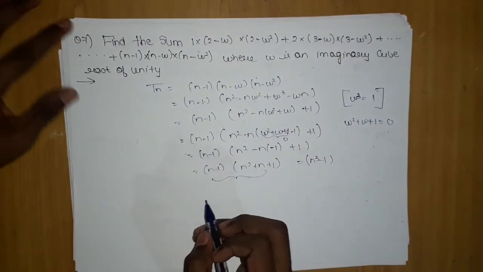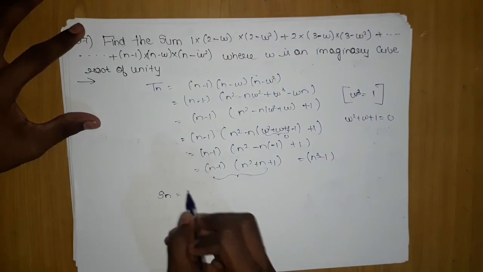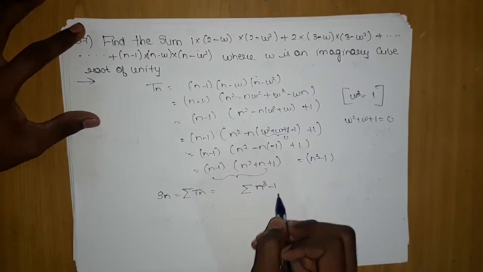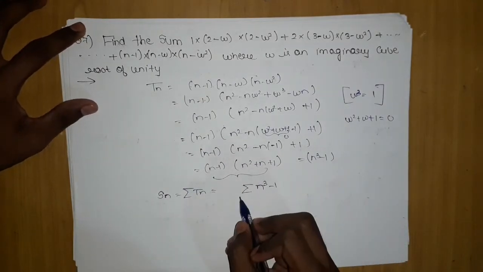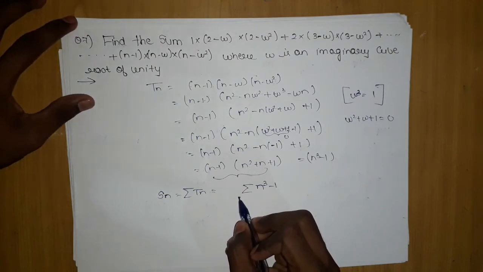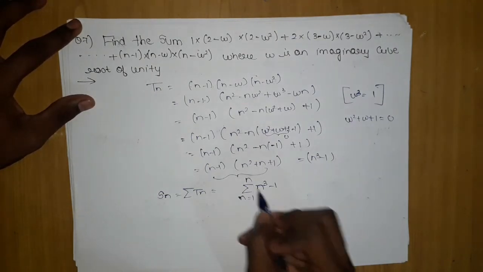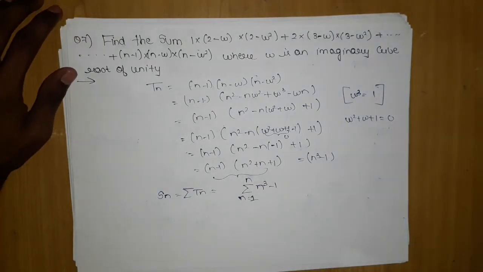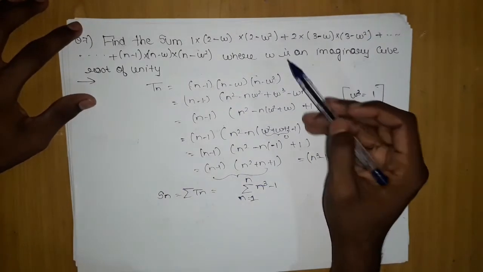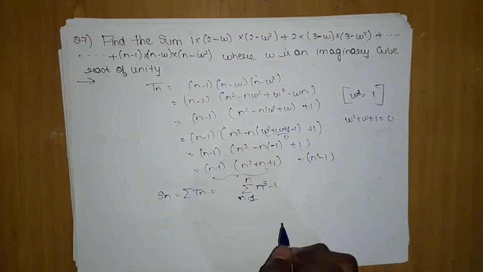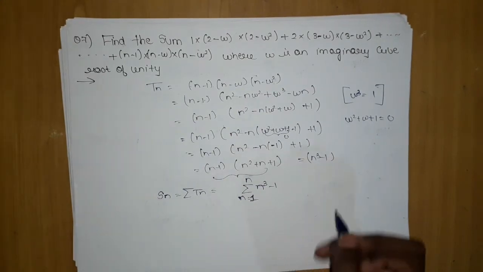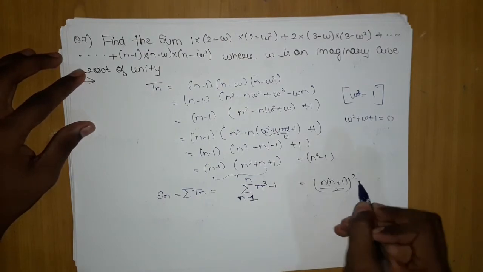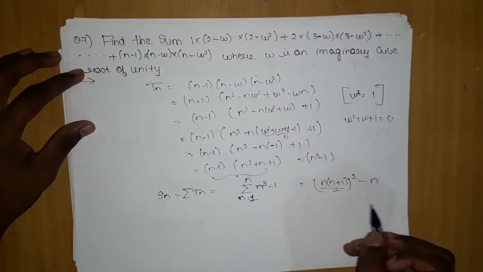Now how do we find the Sn? Sn is nothing but summation of Tn. So when I do the summation of n cube minus 1, which is not a tough thing, you can do it, from n equals 1 to n. Now we will apply this. The sum of n cube is n into n plus 1 by 2 the whole square, minus n. After this you can solve and get the answer.